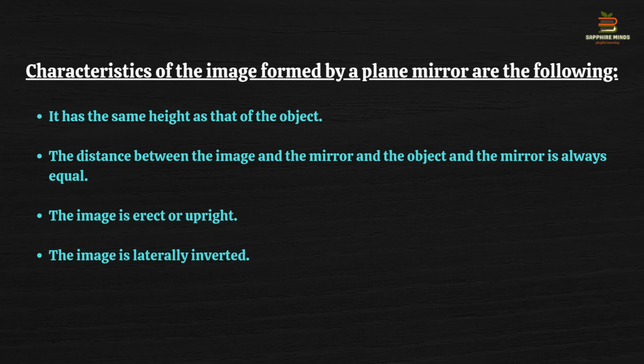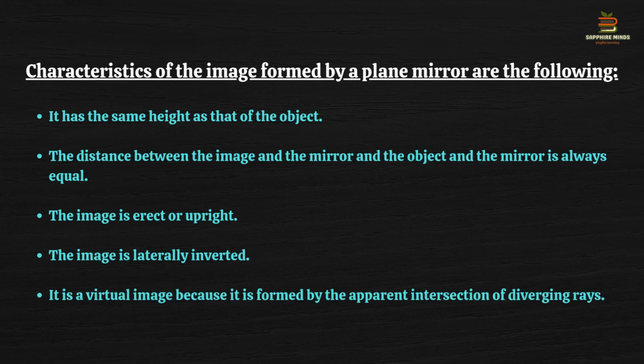So the last point says it is a virtual image because it is formed by the apparent intersection of the diverging rays. Why are we calling it a virtual image? Because the image is formed behind the mirror and the image cannot be projected on the screen. Getting?